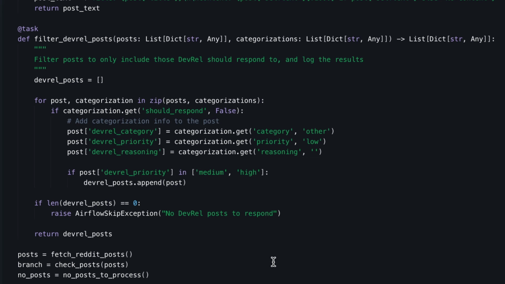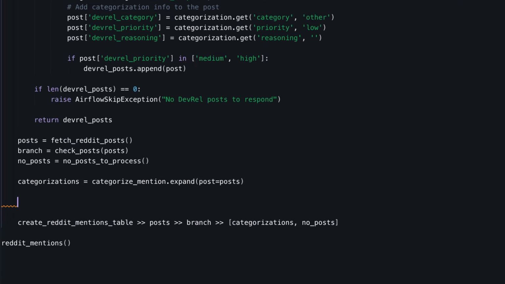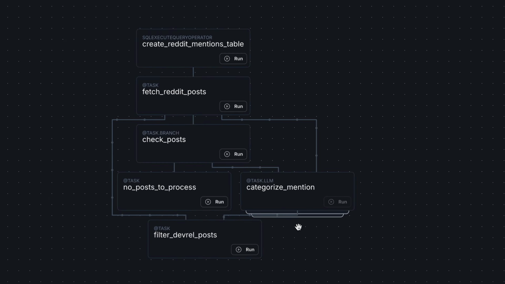Then last but not least, we need to define the dependencies. So after categorizations, we can add this dependency. And if you save the file and look at the Airflow UI, you should be able to see this amazing data pipeline with the last task, filter DevRel posts. All right, so at this point, we are able to filter only the Reddit posts that we want to respond to.